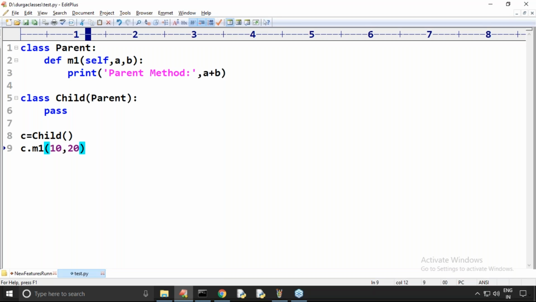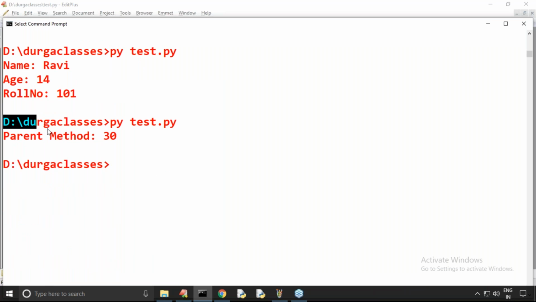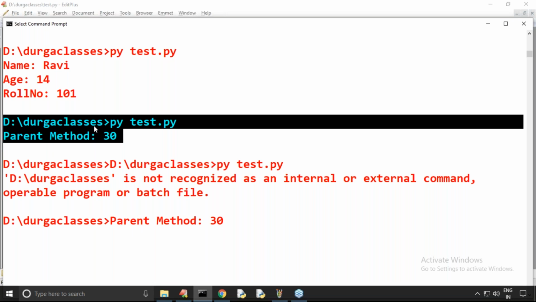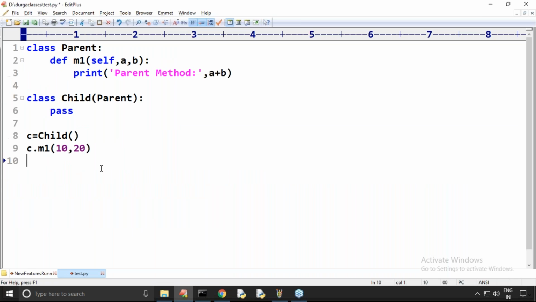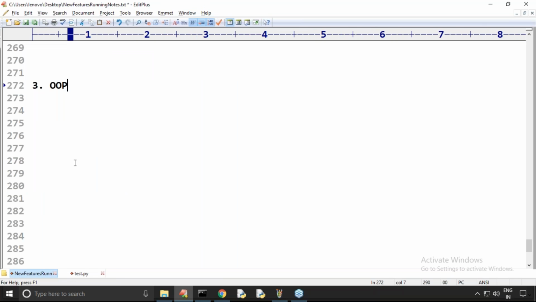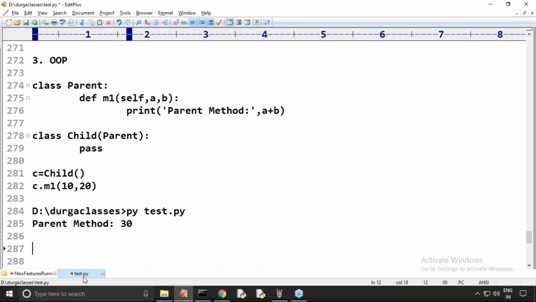c.m1(10, 20). Please confirm, is this code valid or not? 100% it is valid. What is the output we are going to get? The output is the parent method, and 30 is the answer we will get. Any doubt about this one? Parent class methods are by default available to the child class. Yes, it is valid.